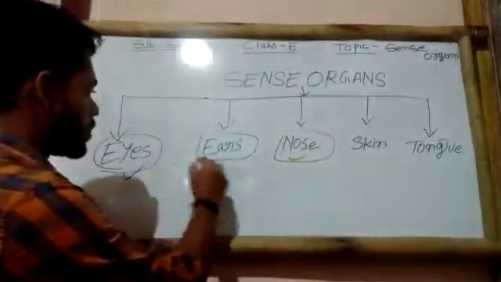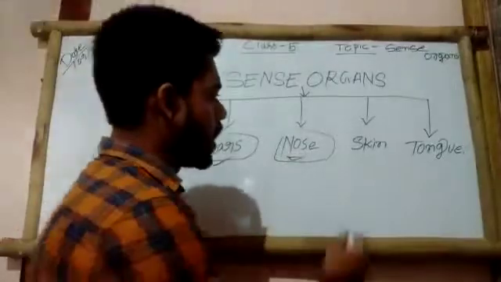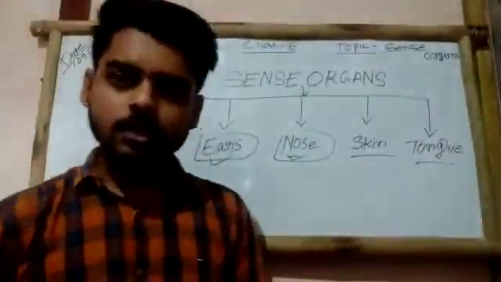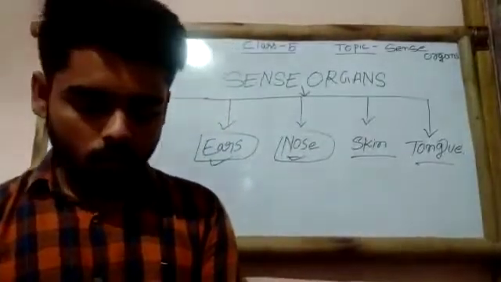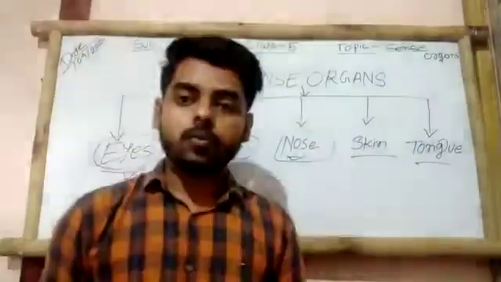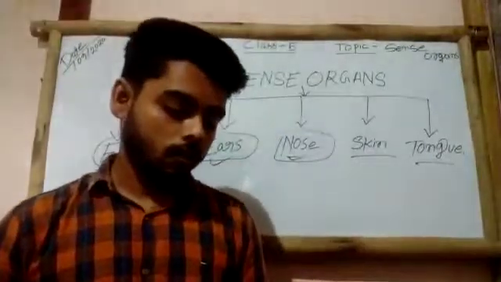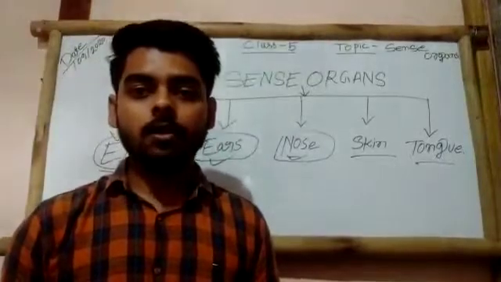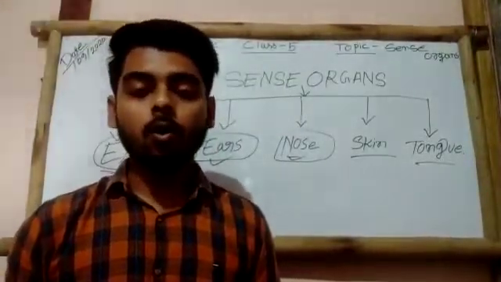So eyes, ears and nose are finished, and the last 2 sense organs are skin and tongue. Let's discuss them. With the sense organ skin, we are able to feel things like pain, a hot object or a cold object.